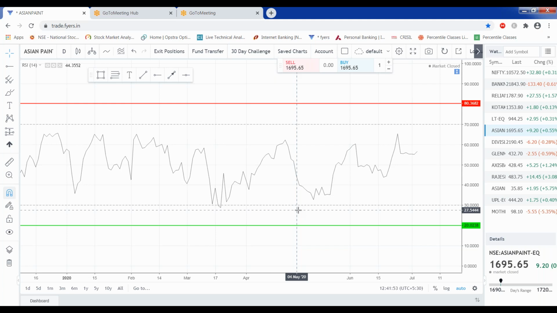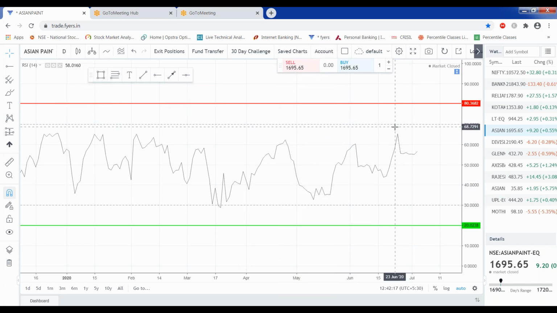Highly liquid stocks will give you better options to trade. In low liquid stocks, there might be some issues which you can face. So whenever you are trading a highly liquid stock, it will be easy for you to understand. Okay, so now let's move forward. 80-20 is the area I am talking about, and 70-30 is the default.